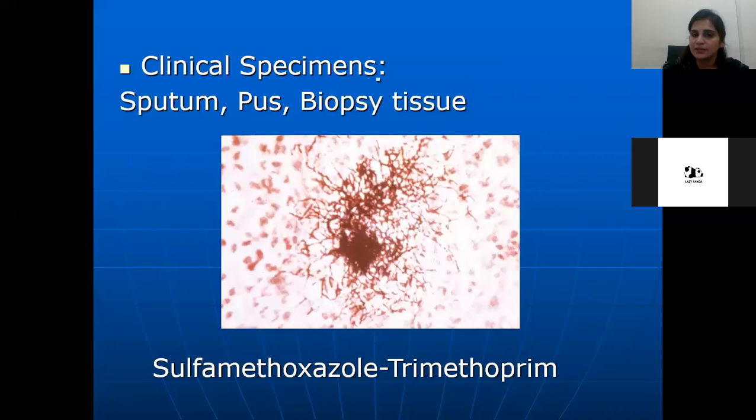What are the clinical specimens used in the lab diagnosis? It could be sputum, it could be pus, and it could be biopsy tissue. And the treatment is sulfamethoxazole trimethoprim. Okay. Now we finish the actinomycetes.